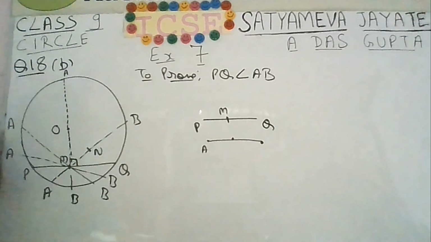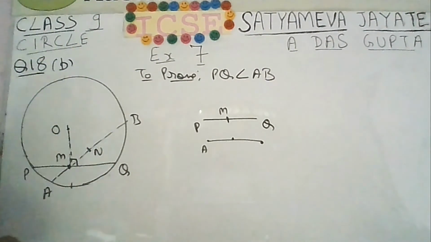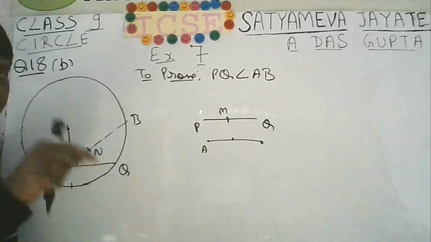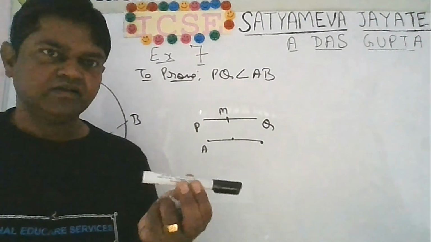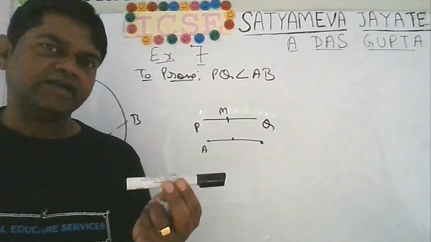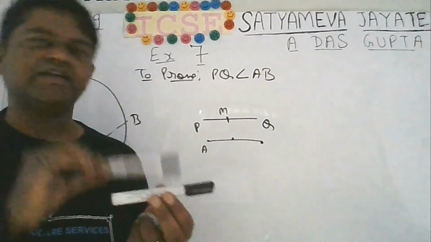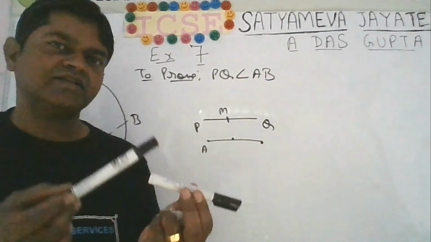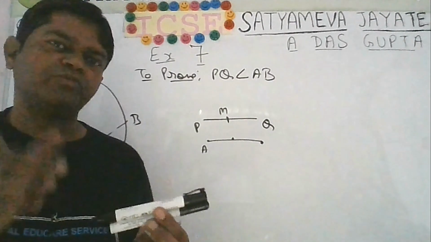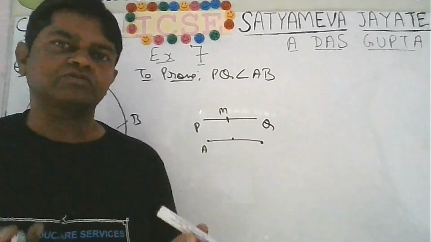Now, the rest of the chords which I have drawn, let me rub. Let me repeat once again the important point. Two different chords cannot have the same midpoint. If this line is, let us say, 10 centimeter, its midpoint will be at 5 centimeter. If you want another line also to have its midpoint at 5 centimeter, then the second line should also be 10 centimeter. If the second line is greater or smaller than 10 centimeter, then its midpoint cannot be exactly 5 centimeter. As simple as that. If two lines are separate, their midpoints will also be separate.